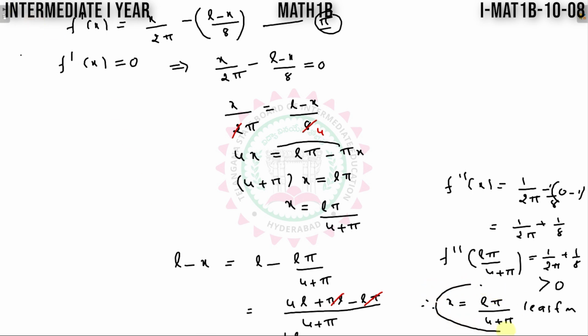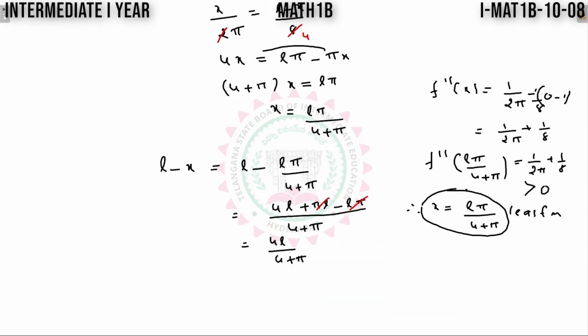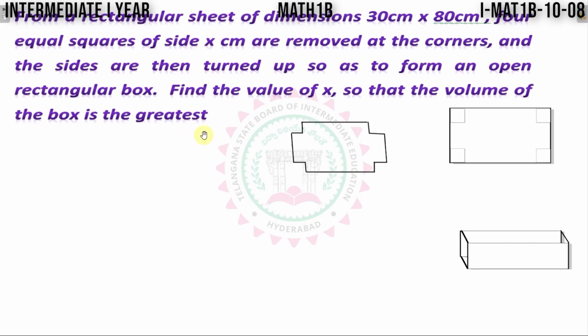So this is the answer. x is equal to L pi by 4 plus pi and L minus x value. L minus x value is 4L by 4 plus pi. These two are the values which we want to find. So these are long questions.